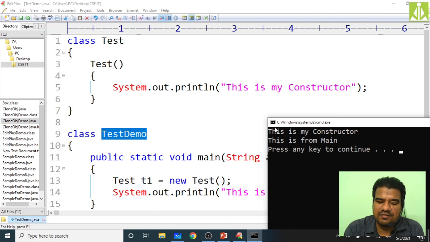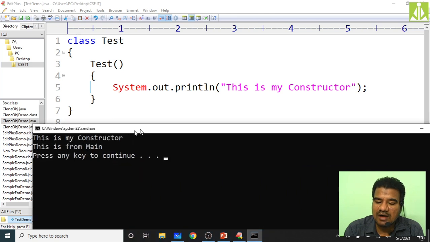That message I am getting first because I am creating the object. I am not invoking my constructor with the help of the object, isn't it? Even though I am getting my message. How am I getting my message? Because at the time of creation of my object, my constructor is invoked automatically. Then I am getting this is from main. So the second message I am getting afterwards.